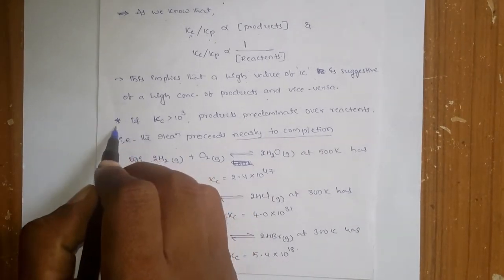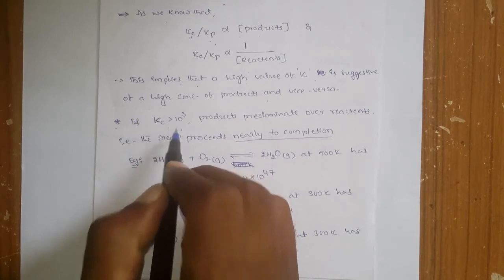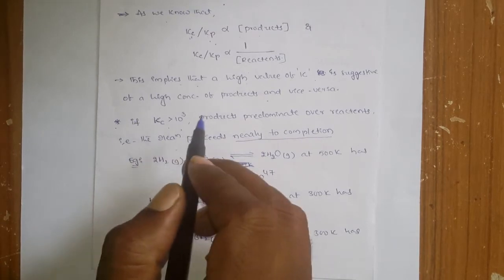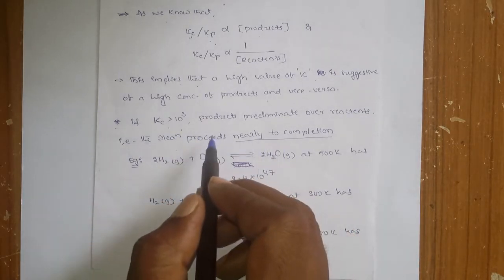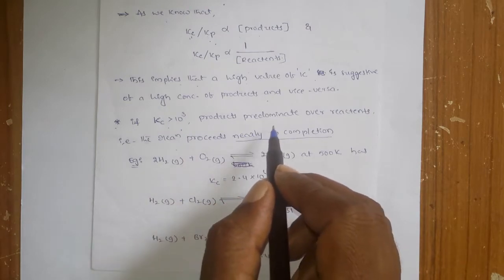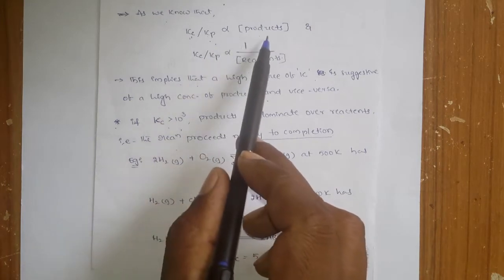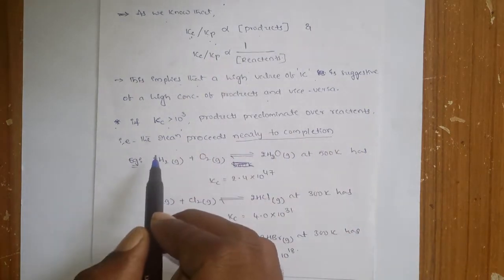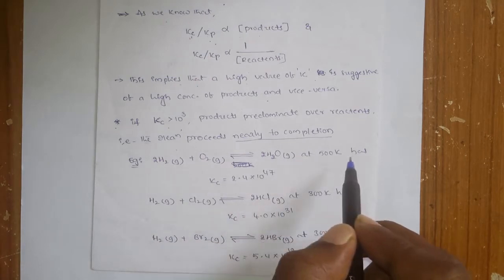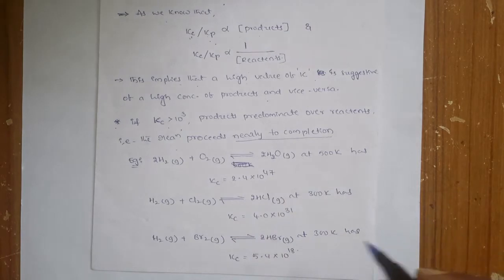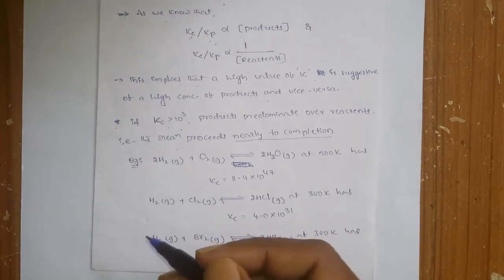Here there are some values. The first case: if the Kc value is greater than 10 to the power of 3, which is obviously a high value, then the products are predominant over reactants, because Kc is directly proportional to the products. Then you can say the reaction proceeds nearly to completion, because the products are very high, so most of the reactants are converted to the products.